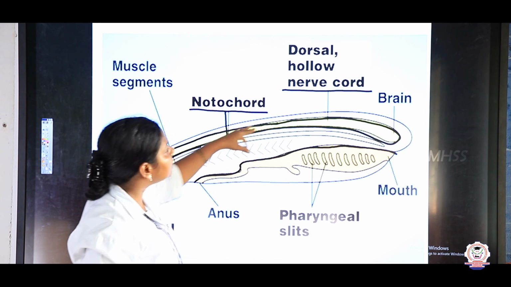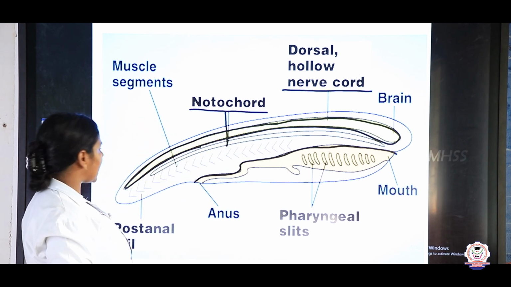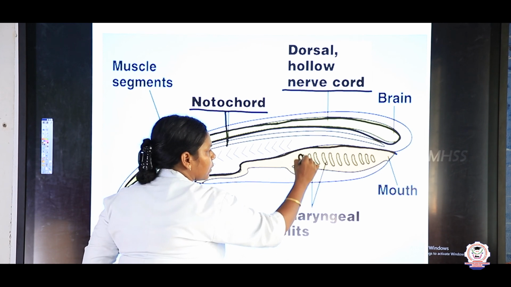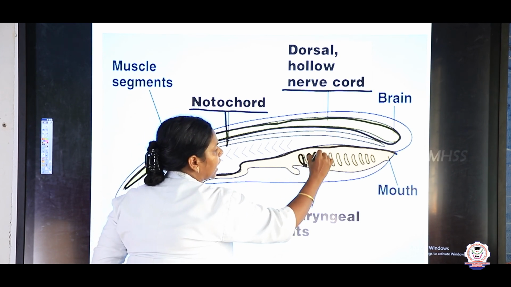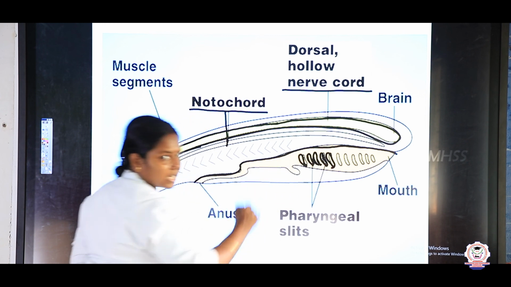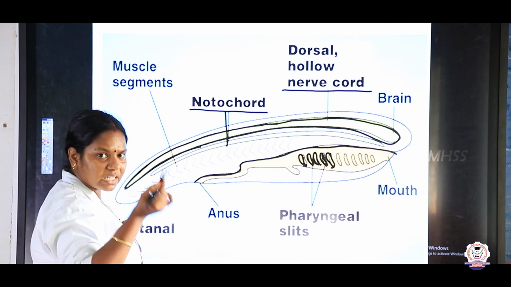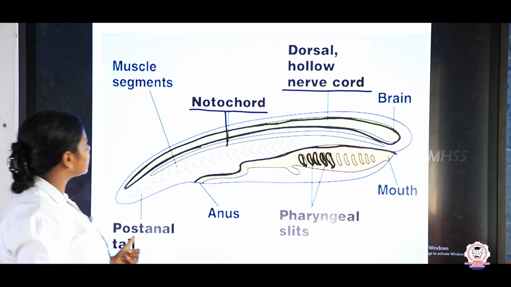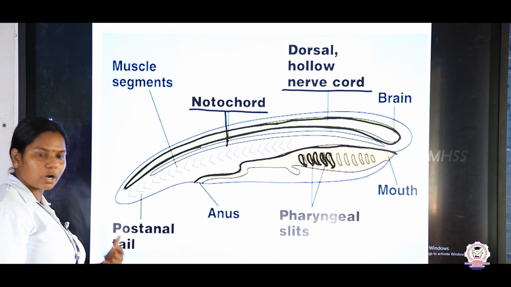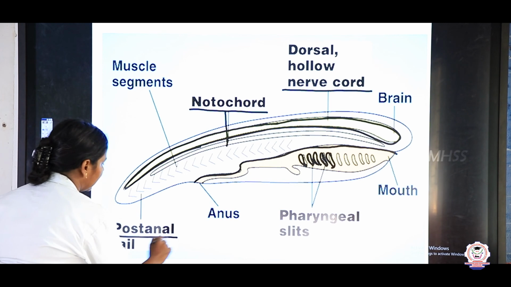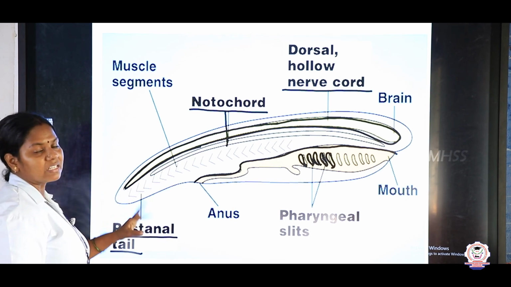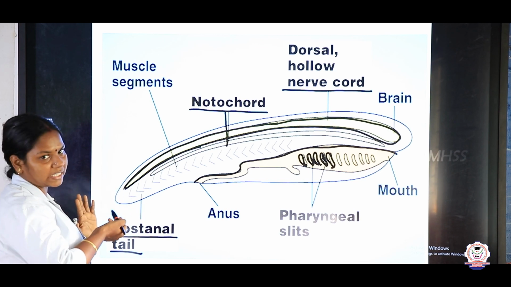And another one is the pharyngeal gill slits, which are responsible for respiration. All the chordates at one stage in their life cycle possess these gill slits. And the last important characteristic of the chordates is a post-anal tail, right? They possess the tail at the back. So these are the 4 important characteristics.